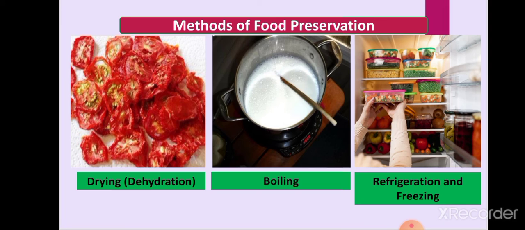Refrigeration and freezing stop the growth of microorganisms. They stop them from growing and multiplying. They do not kill the microbes, they just stop them from growing and multiplying. So we can preserve many food items by freezing, such as milk, meat, vegetables and fruits also.